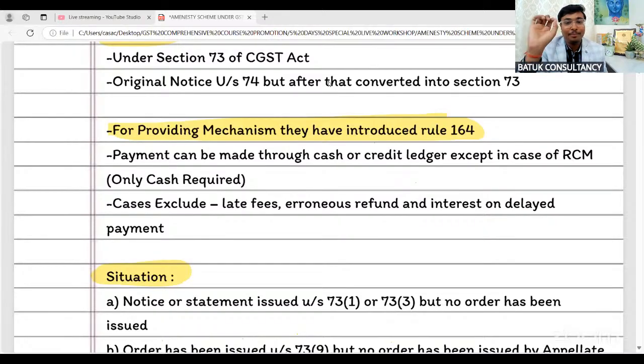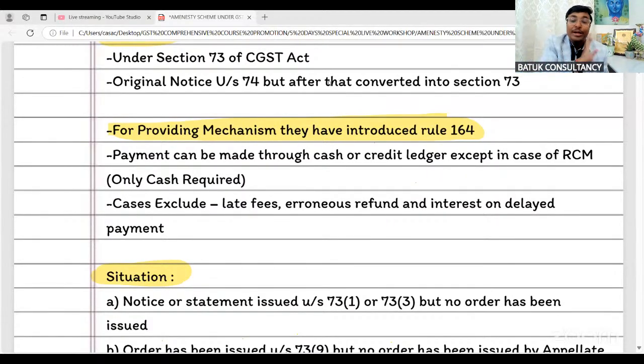Because the point is that if someone has availed a wrong refund, and if government is going to provide the benefits of the amnesty scheme, in that case it will be a clear indication to persons that, sir, you can claim the refunds. In future, government will provide you the opportunity to pay the amount without interest, without penalty. So it will be a dangerous thing for the government from a revenue loss perspective.